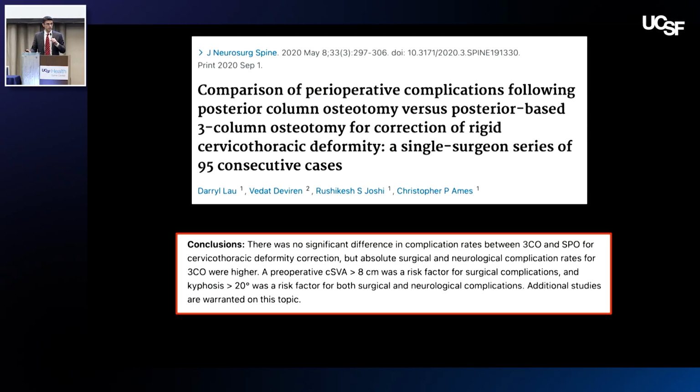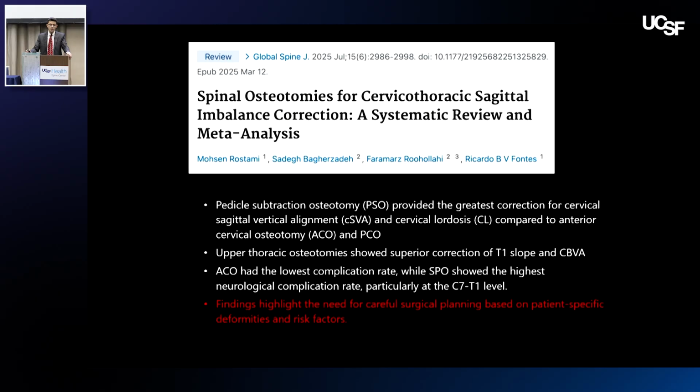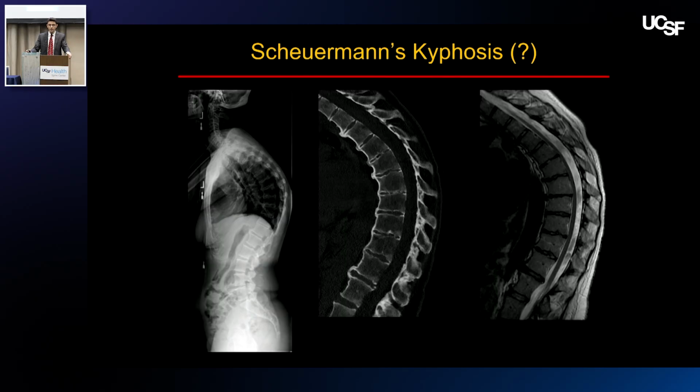Chris and colleagues also did a nice comparison looking at PCOs versus 3-column osteotomies for their cervicothoracic deformities. And you can see the major findings there. No significant difference in complication rates, but the absolute surgical and neurologic complication rates were higher for the 3-column osteotomies. But I think ultimately you just have to dictate your surgery based on the pathology. Another review not showing one is better than the other. I think it really has to be tailored to the deformity.